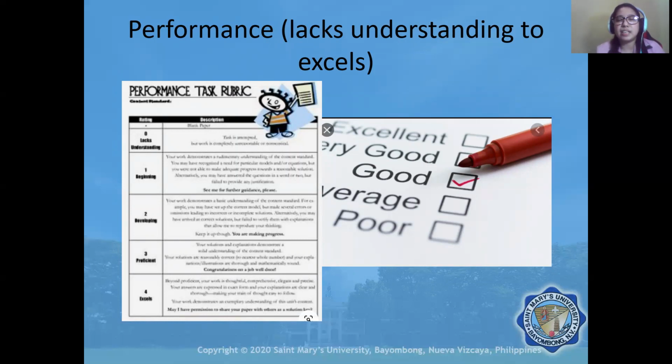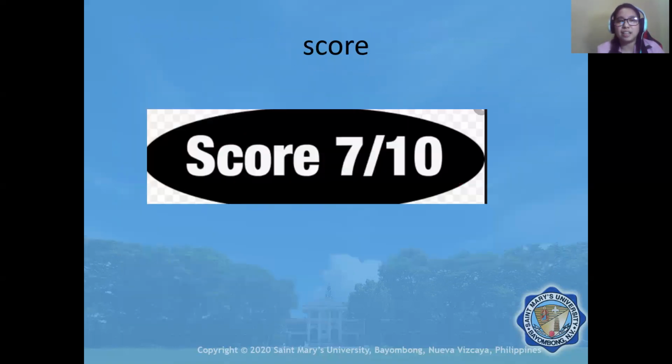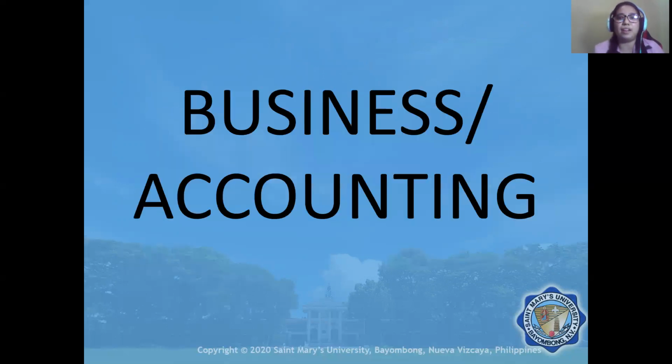So if it is treated as excellent, very good, good, average, poor, it is ordinal. Actual score, it is the interval. So score, for example, actual score, this is interval.